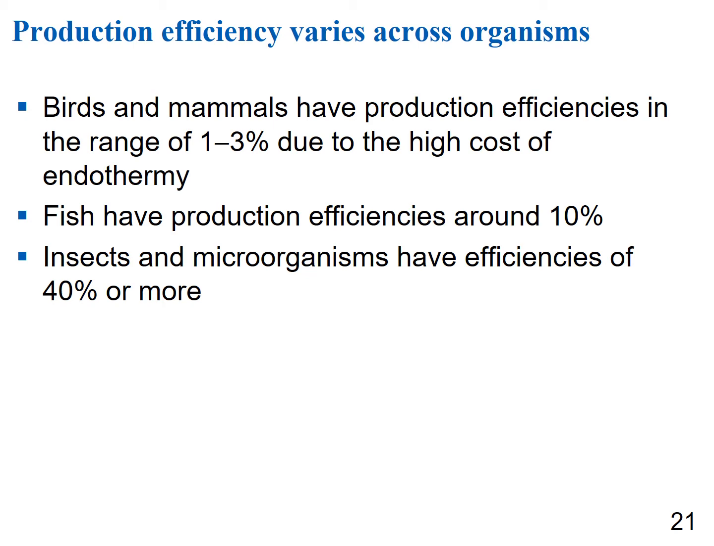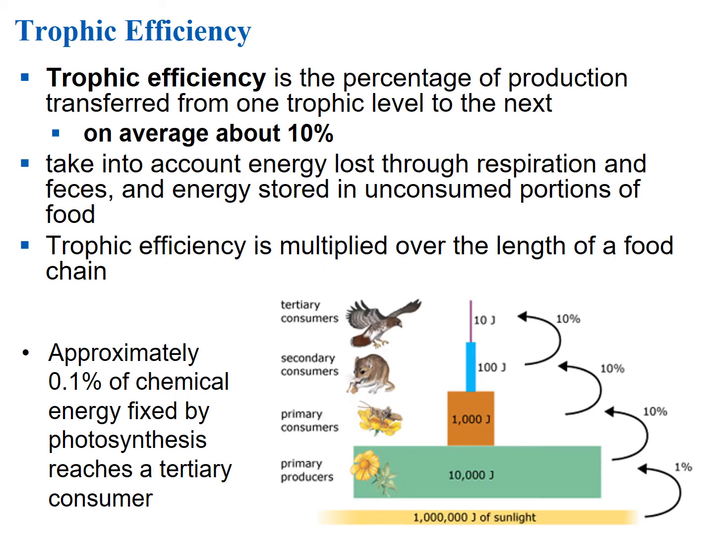Fish have production efficiencies around 10%, and insects and microorganisms have efficiencies of 40% or more. When we talk about trophic efficiency, this is the percentage of production that's transferred from one trophic level to the next trophic level. We're going to say on average it's about 10%. Again, that's not entirely correct, but it's roughly 10%.